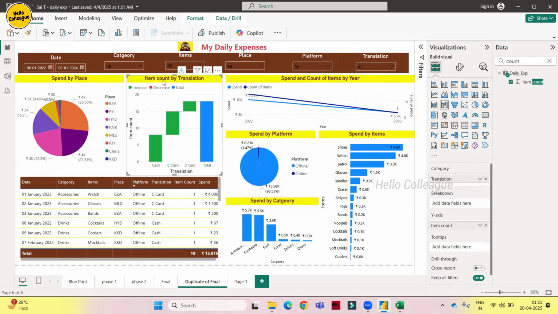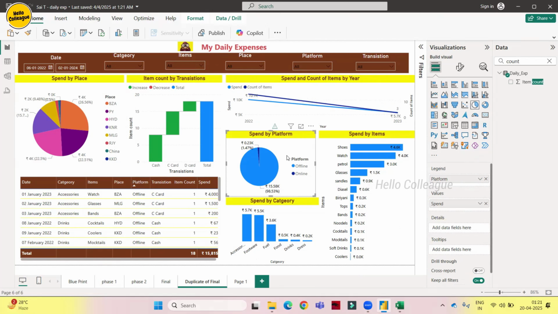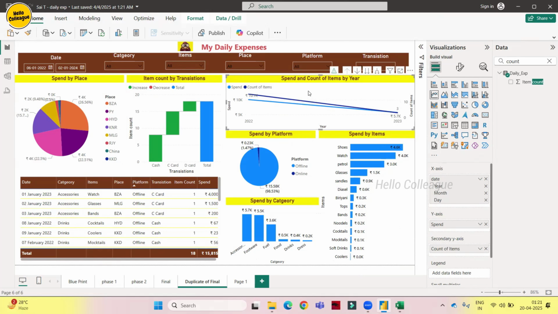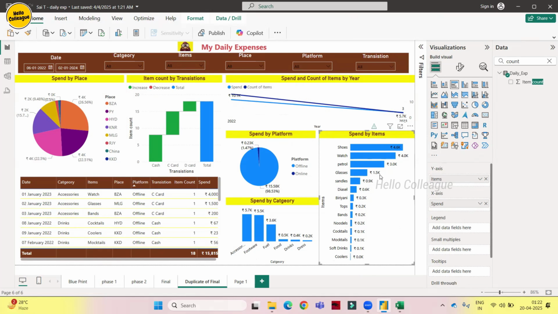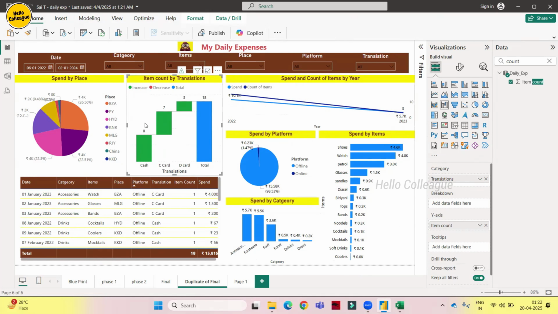Next, this visual. Item by transaction. So this is not item. Items by, okay, item by transaction or transactions. Let's say transactions is the correct thing. Yeah. So this is also not having the dark theme, right? Let's make it dark. Yeah, it is working good. So everything is converted to dark. And I'll take this one and convert it to dark as well. See, now we got it.